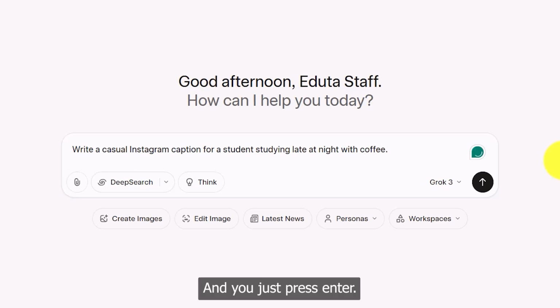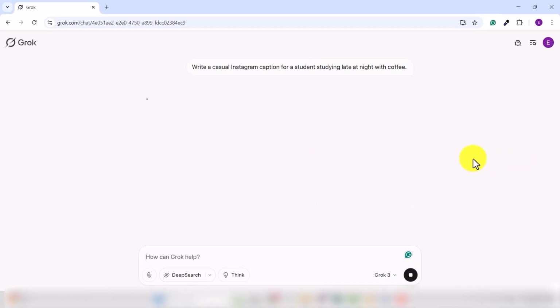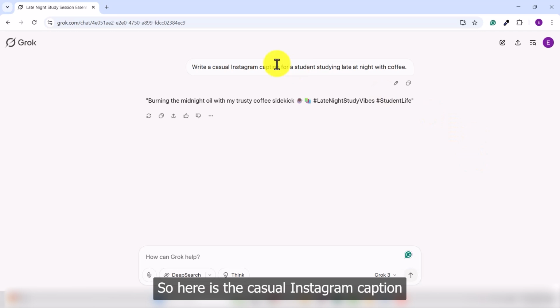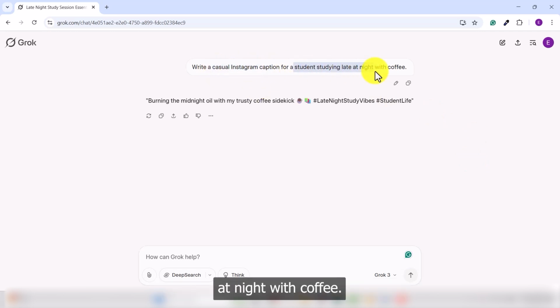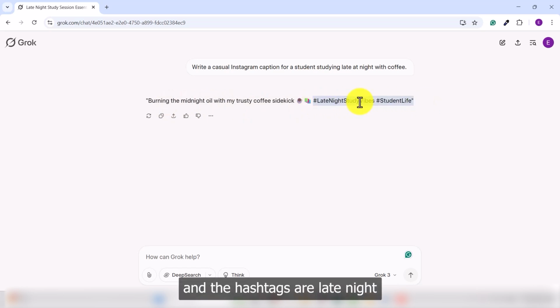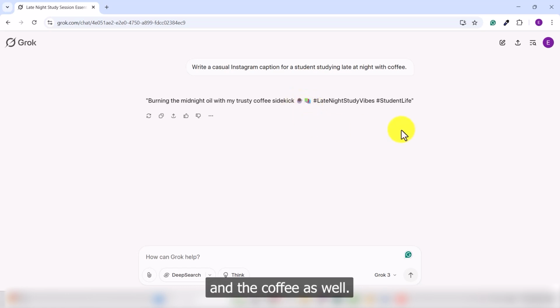And when you just press enter, so here is the casual Instagram caption for a student studying late at night with coffee. So here is the caption: burning the midnight oil with my trusty coffee sidekick. And the hashtags are late night study vibes and student life, with these two icons as well, like the studying and the coffee.